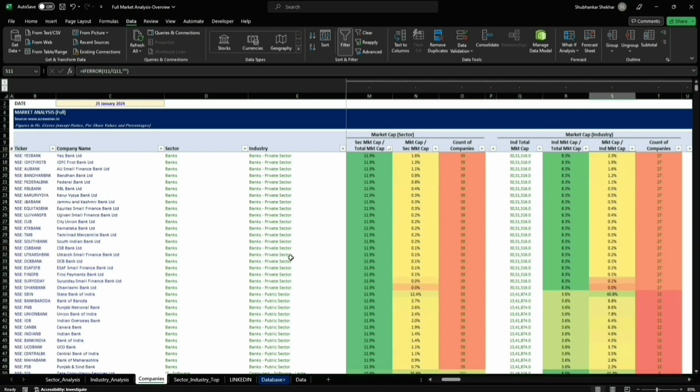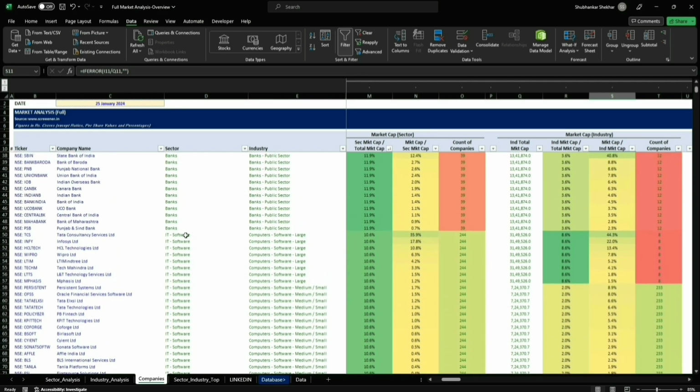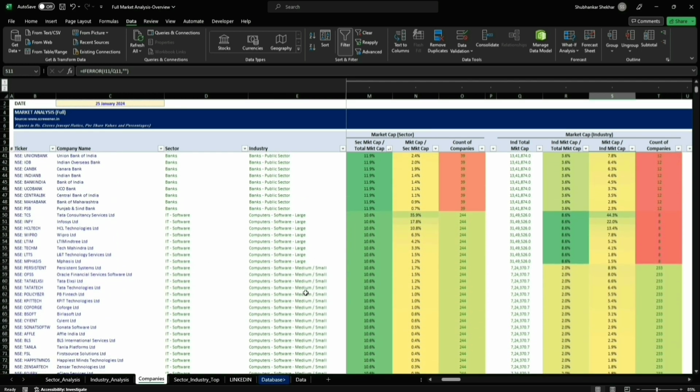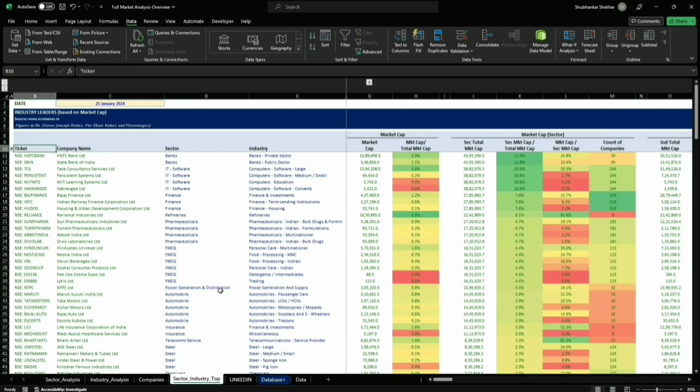If we go down now a bit, what you'll see is now banks, then there was IT software large, right? This is how this is arranged. So now coming to the industry top list based on their market cap, what I've done here is I have copy pasted all the sectors and industries here, and I've used VLOOKUP. Because VLOOKUP picks the first data which comes in the database, and I've arranged those in terms of their market cap. So this here is giving you in banks, there happens to be private sector, and HDFC Bank happens to have the highest market cap, right?